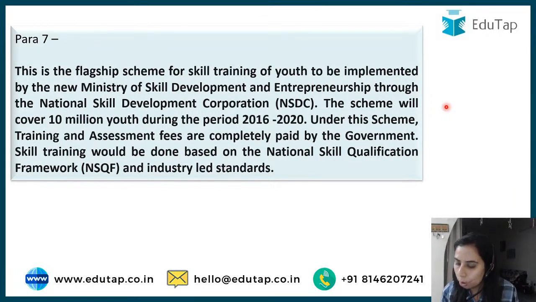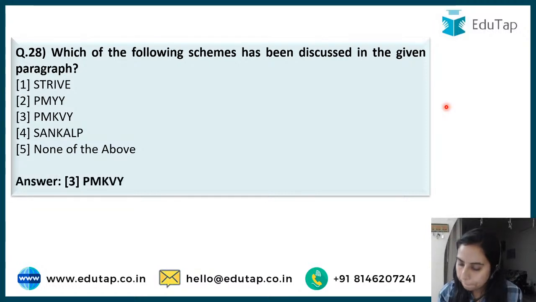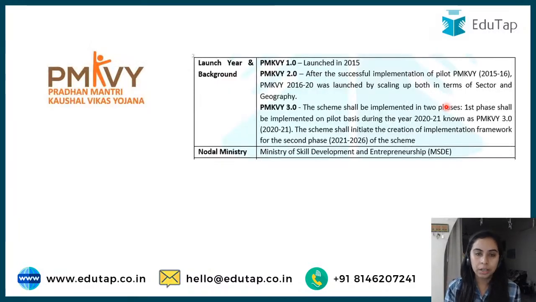So, which scheme are we talking about? A flagship scheme this is. Kaushal Vikas Yojana. It has been asked so many times earlier in the paper.